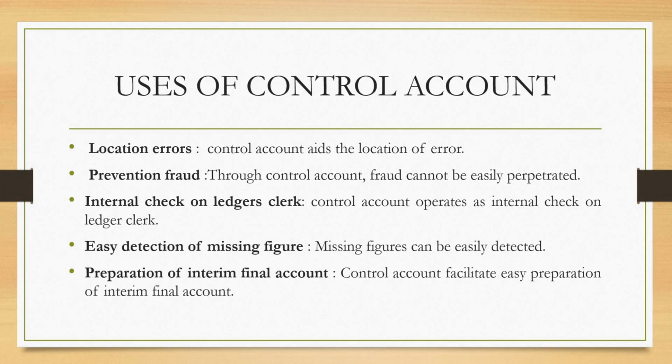So by the time there is an imbalance between the ledger and the control account, then we know that something is going on. The person who is going to prepare the ledger, once aware that they are going to cross-check this on the control account, finds it easy to prevent what we call fraud. Then it also serves as an internal check on the ledger clerk.